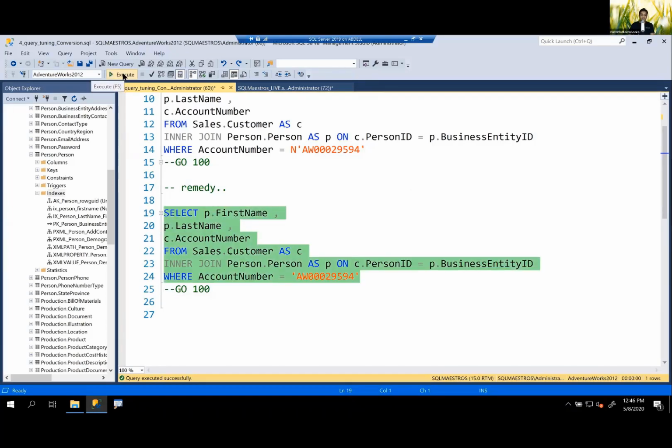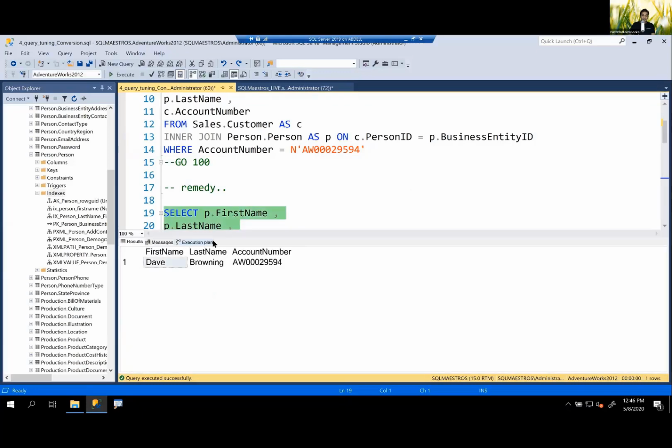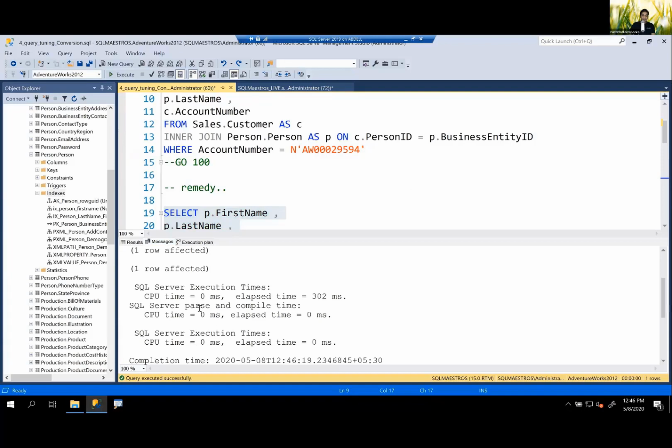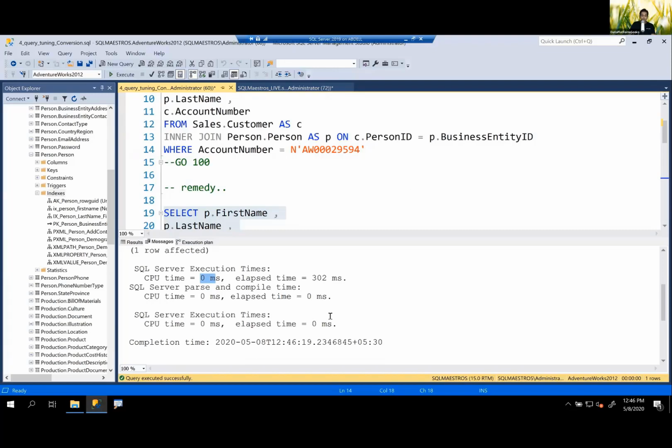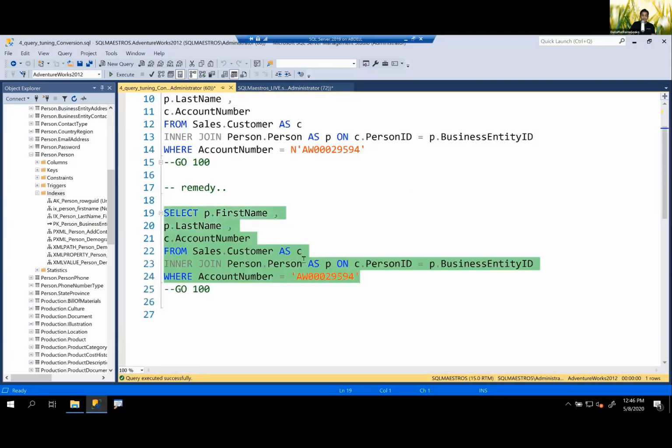No, Unicode is the fashion today, right? So everything is Unicode data. And when you do this and you go into the messages tab, let's scroll down, CPU time is 0. That's where it is. And that's what you wanted. So now you're not telling SQL Server to convert. There's no implicit conversion happening. So it is all good.